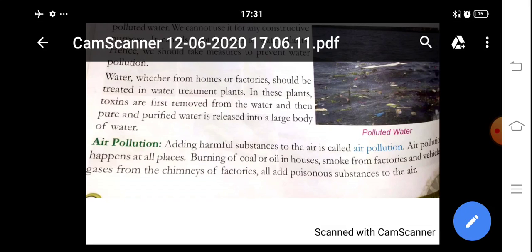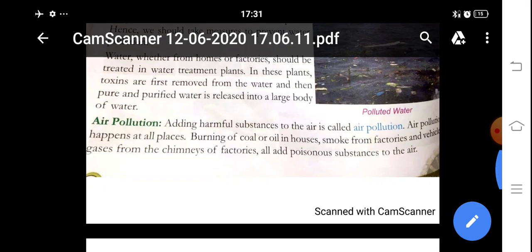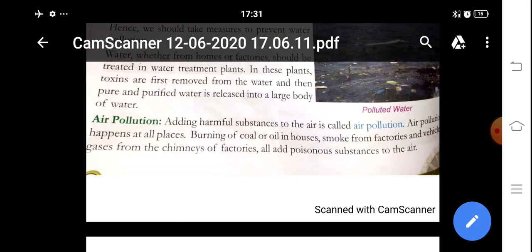Now the second is air pollution. Adding harmful substances to the air is called air pollution. Yes, of course, when we add harmful substances to the air, that is called air pollution. And how does air pollution occur? When vehicles move on the road, the smoke coming from the vehicles mixes in the air and creates pollution.